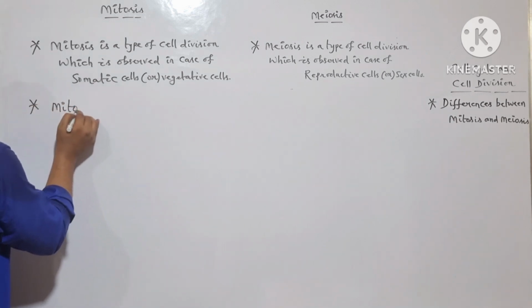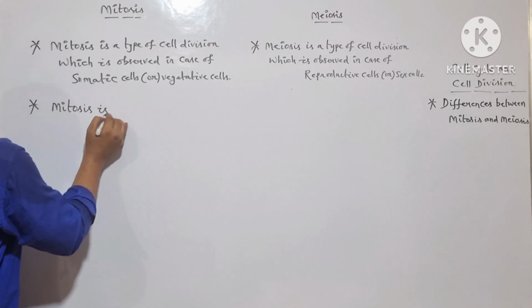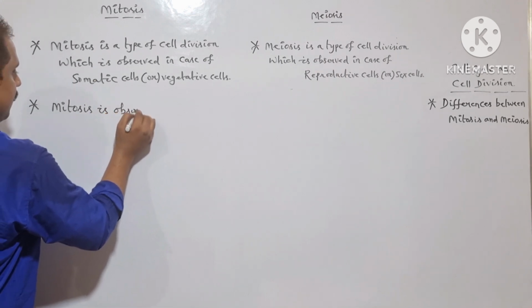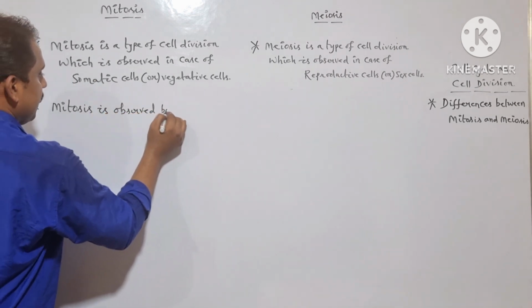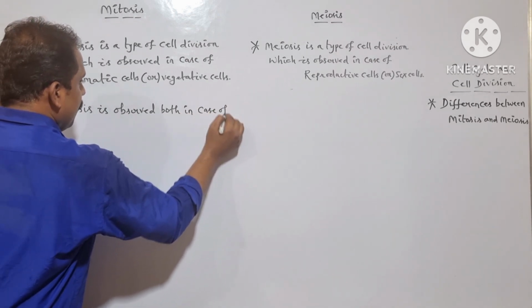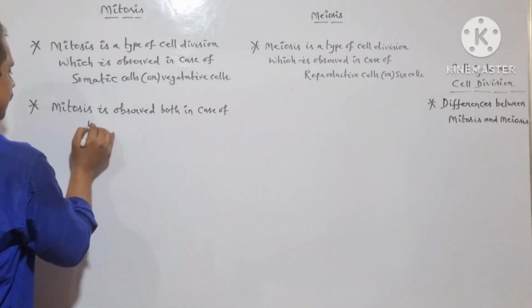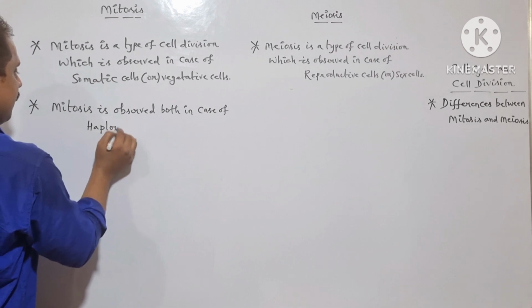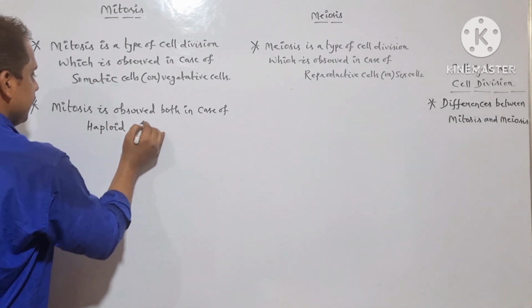Mitosis is observed both in case of haploid and diploid cells.